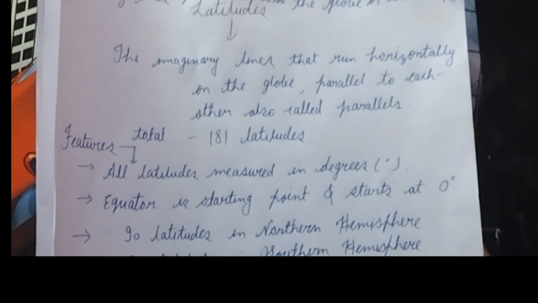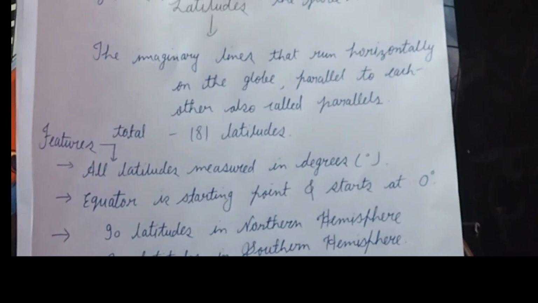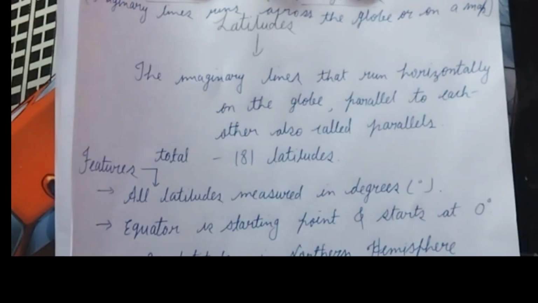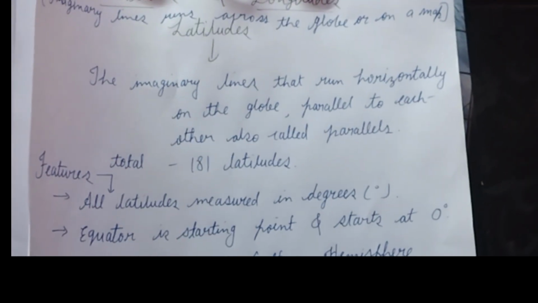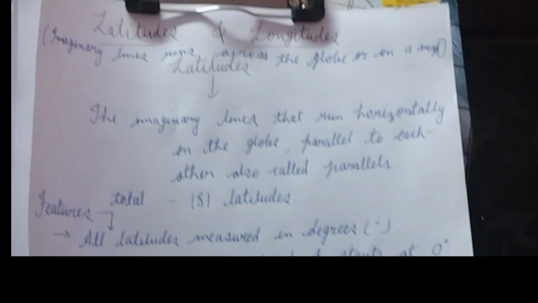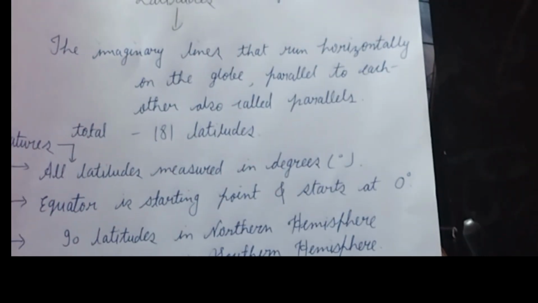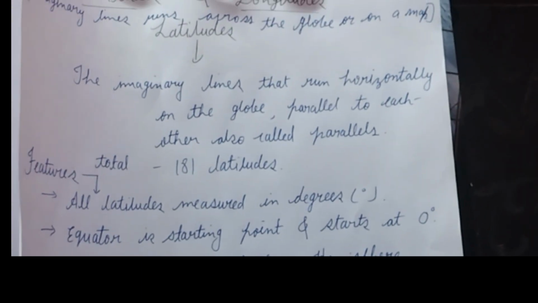Okay. Now just see the important features of latitudes. All latitudes, they are measured in degrees. Okay, the equator is considered as the starting point and therefore starts at 0 degree. Equator 0 degree से start होता है. Then there are 90 latitudes in the northern hemisphere and 90 latitudes in the southern hemisphere, है ना? All latitudes are complete circles. पूरे circle होते हैं except from the north pole and the south pole.